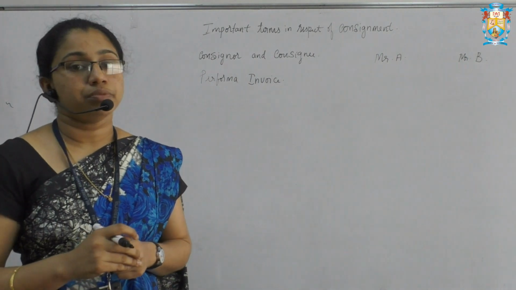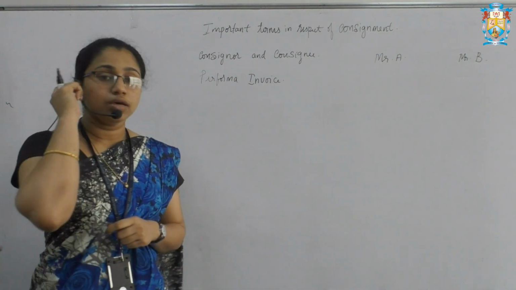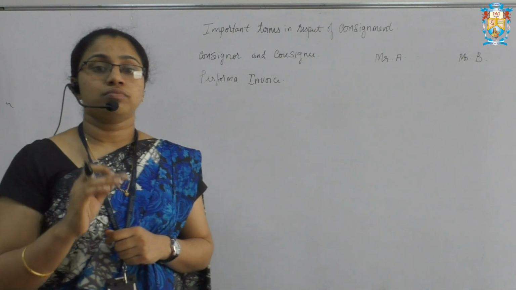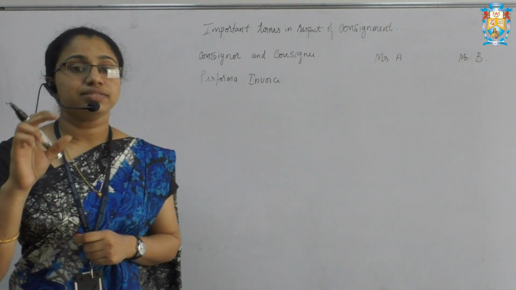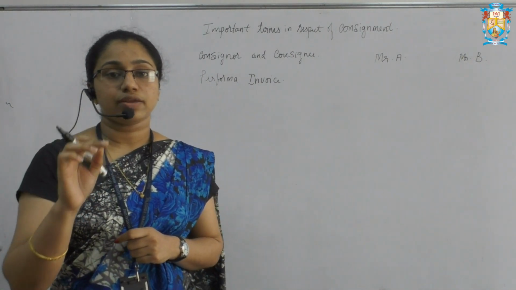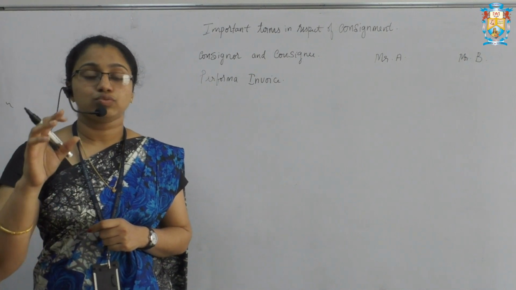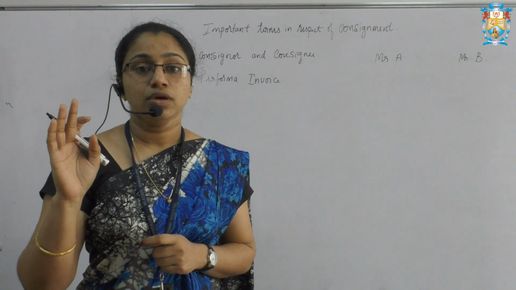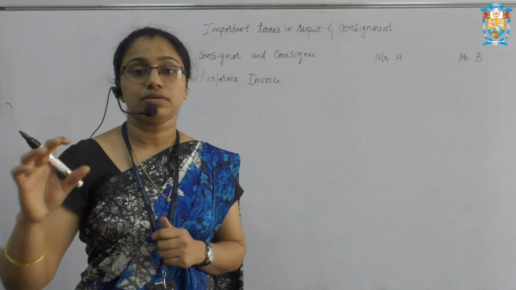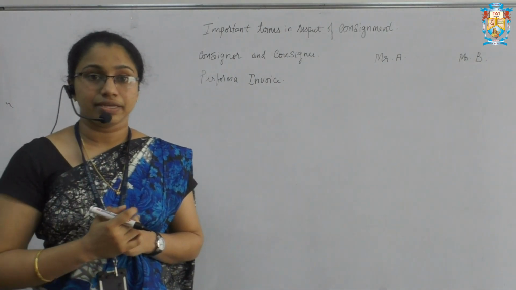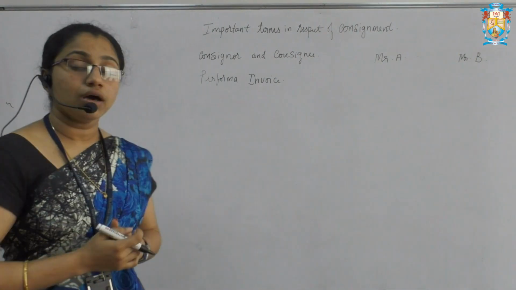That statement will be called a pro forma invoice. In that pro forma invoice, the statement will state the description, quality, quantity, and at what price the goods have to be sold.